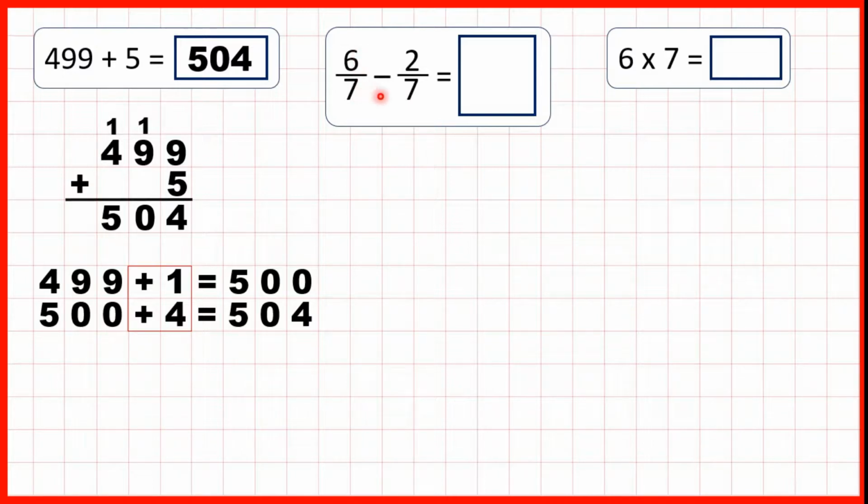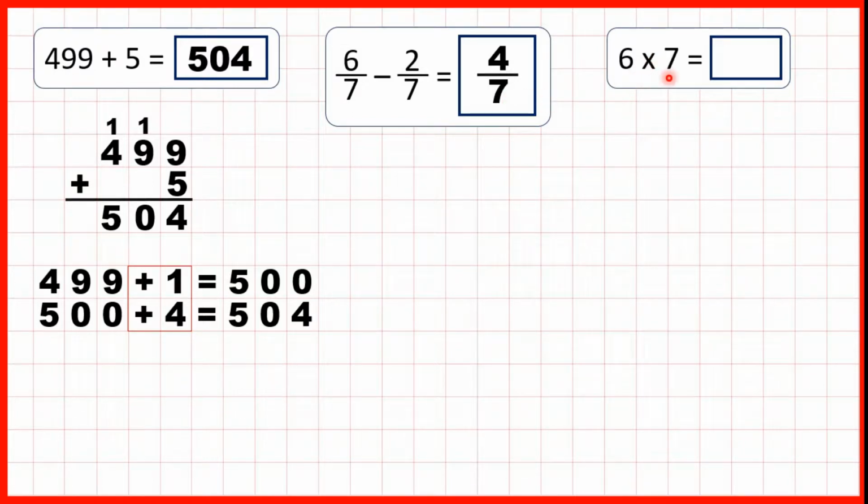6 sevenths minus 2 sevenths. So here we're subtracting fractions with a common denominator, and just like when we're adding fractions, if we have a common denominator, the denominator stays the same in our answer. Then we can just subtract the numerators. So 6 minus 2 is 4, so our answer is 4 sevenths.